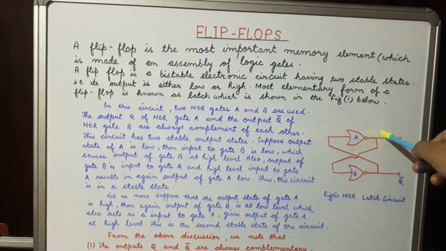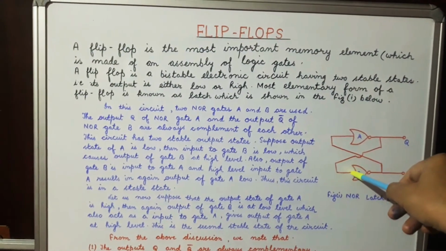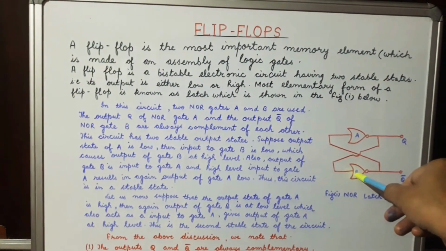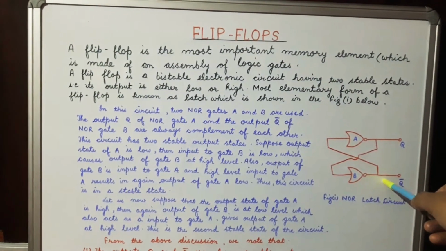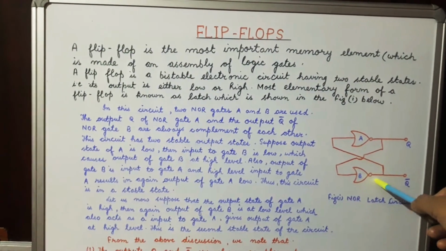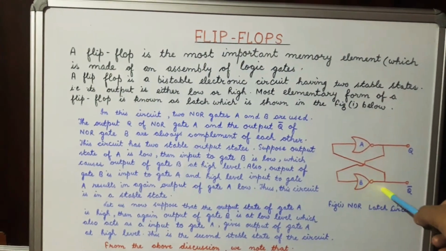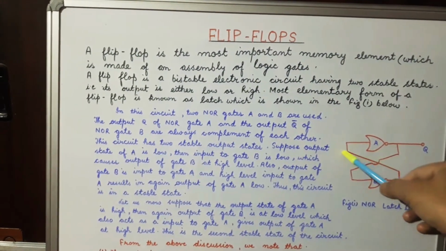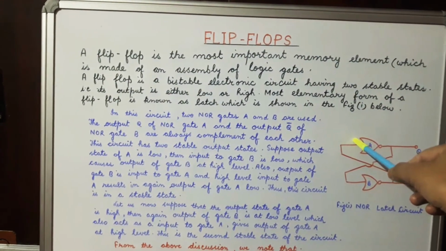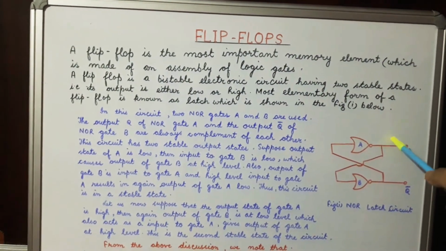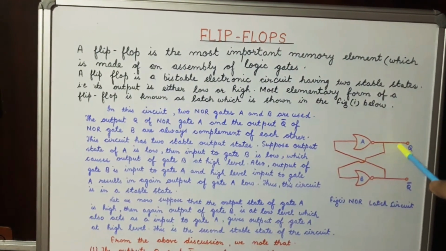Then the high output at gate A is input to gate B. So high output at gate B results in a low level output of gate B. Again, this low level output of gate B is again input to gate A. So low level input at gate A again results in a high level output through gate A. This is the second stable state of the circuit.